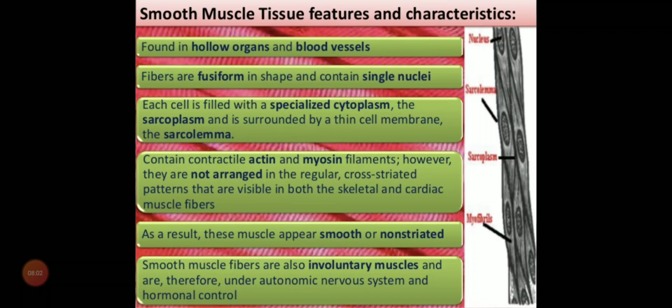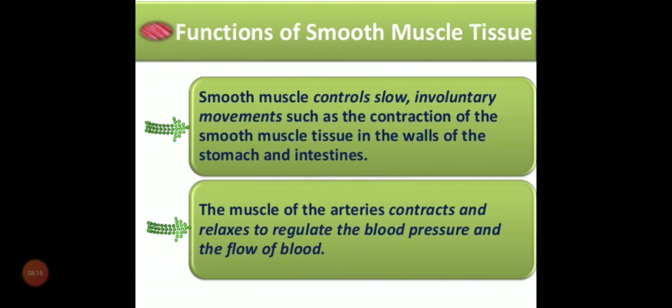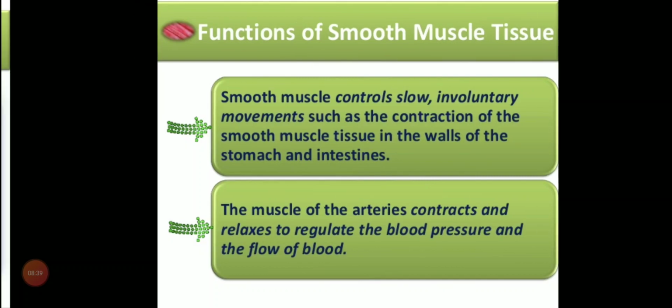Means something that is not under the control of our will is automatically in control of the nervous system, or it will be associated with one or more hormones. So these types of muscles are involuntary muscles. And the functions include slow involuntary movements like contraction of smooth muscle tissues in the walls of the stomach and intestine. Stomach and intestines have to perform their function, and we don't have to think that they are going to perform their functions. So these are not under the control of our will. And the muscle of the arteries contracts and relaxes to regulate the blood pressure and the flow of blood.